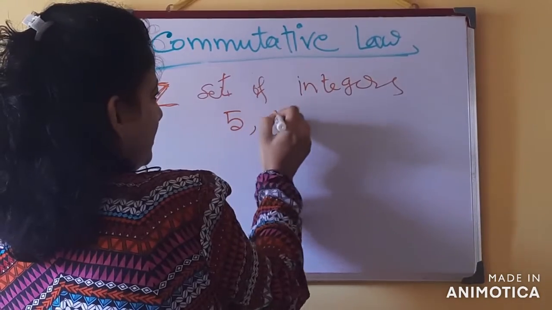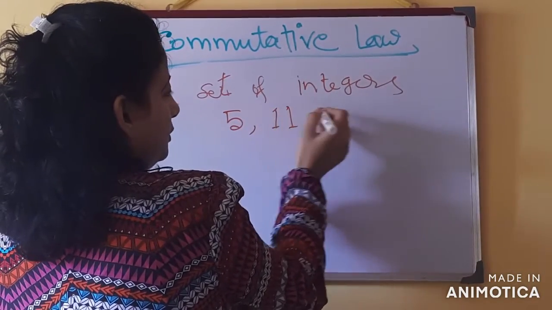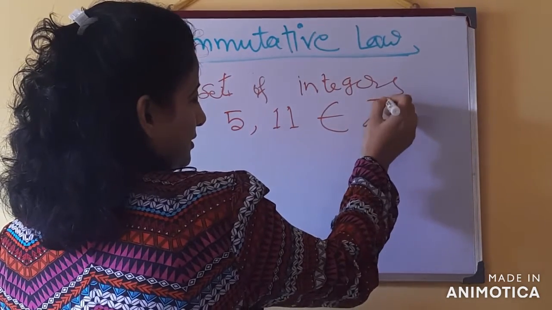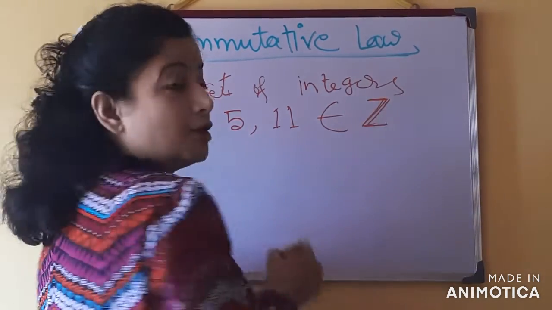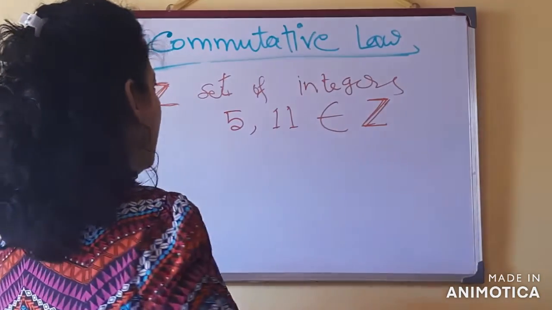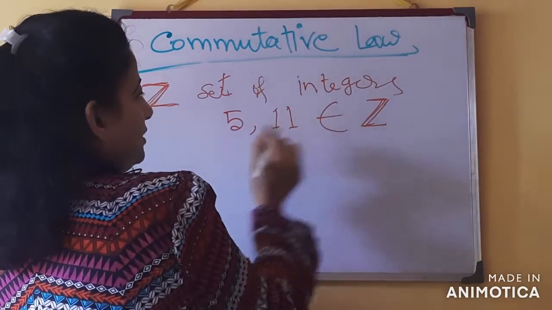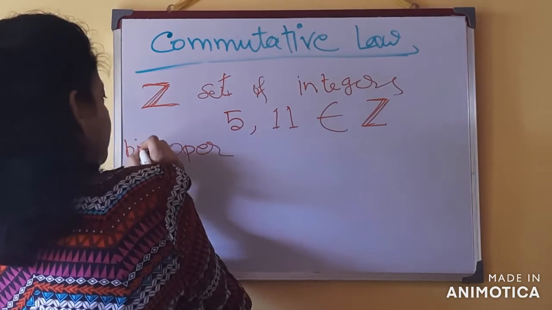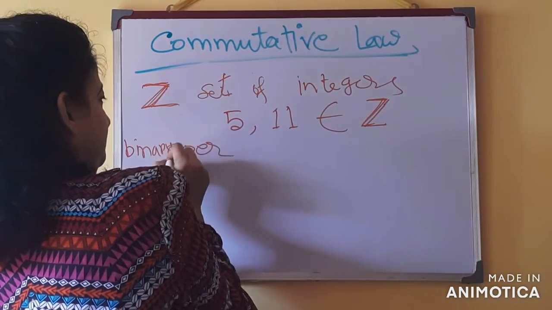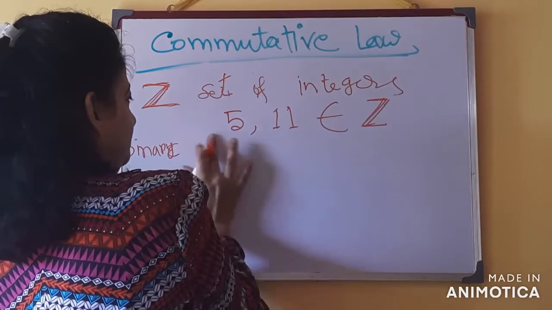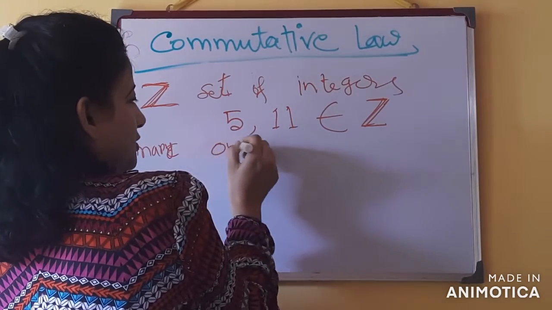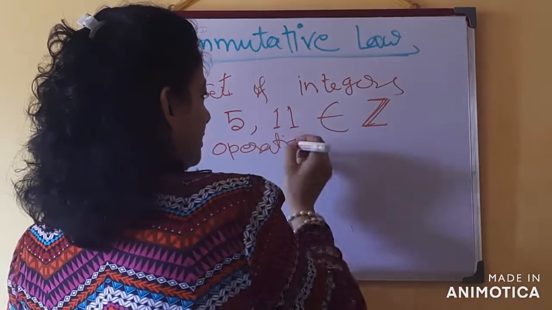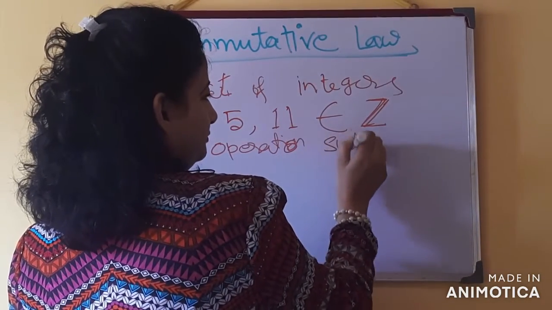Suppose 5 and 11 both belong to the set Z, the set of integers. And now I will check the binary operation subtraction.